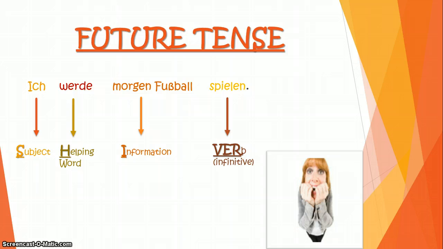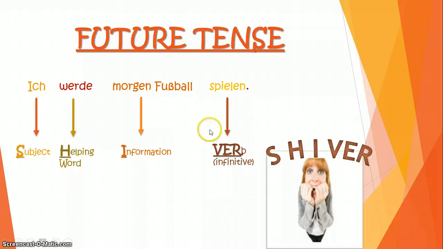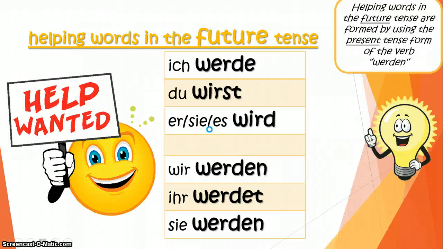So as you can see, a future tense sentence in German will consist of 4 different parts. And a word to remember the word order in German is shiver. So you've got a subject, a helping word, information, and the verb. Now, you may remember that there are helping words in a different tense in German, and that is the perfect tense. Do not get confused with those helping words because they are different.